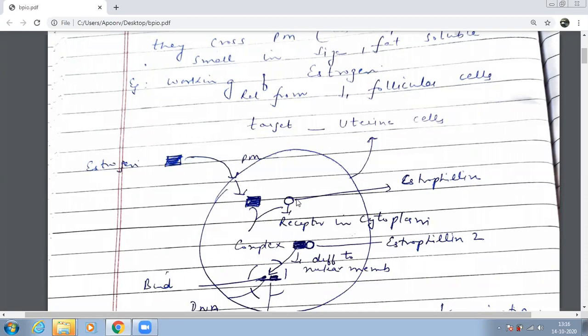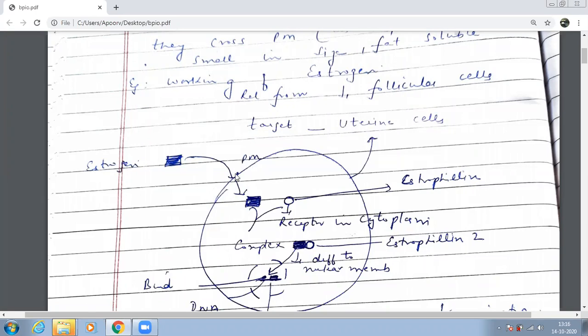If you can see the circle over here, this is the receptor of estrogen. Can you see? I've written receptor in cytoplasm. This circle, if you see beta, what is this? This is the receptor. Is the receptor on the membrane or is it inside the cytoplasm? Inside the cytoplasm. So estrogen has to come inside, right? It has to come in. So what will it have to cross?